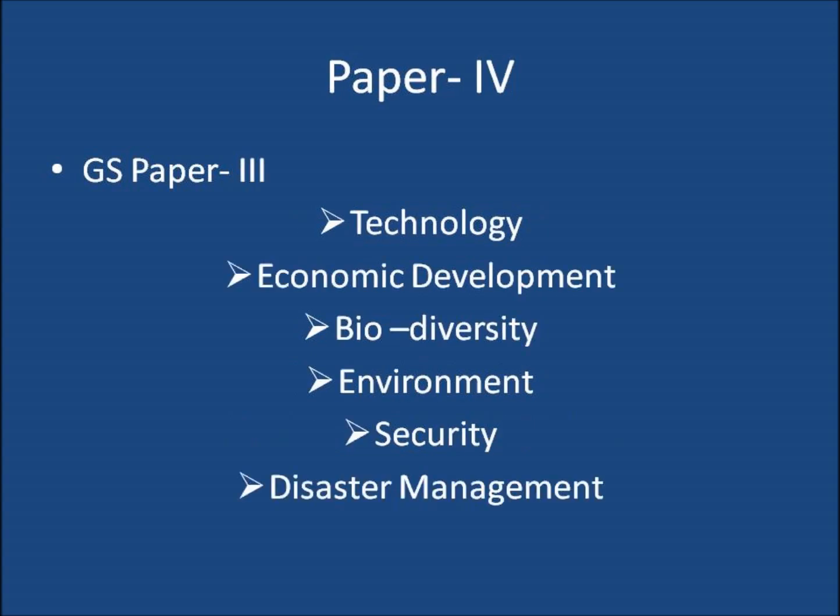Now paper 4, GS3. Technology, you can see development and application in everyday life. For economics, you should cover macroeconomics. In biodiversity, you have to read diversity of plants and animals. For environment, various summits related to earth and climate. For security forces in India like NSG, CRPF, BSF, and in disaster management, you have to know how to tackle the disaster.